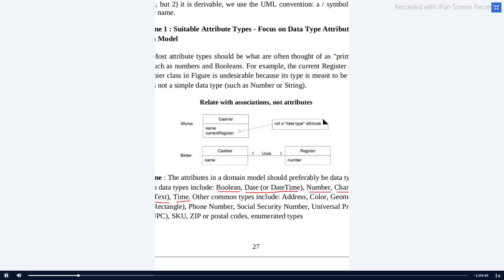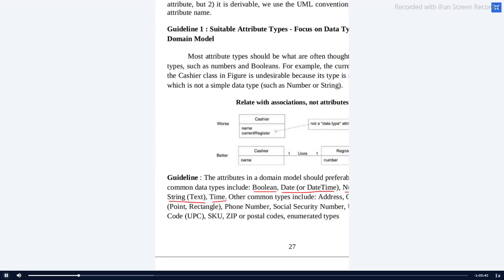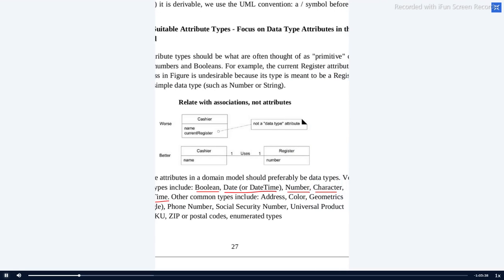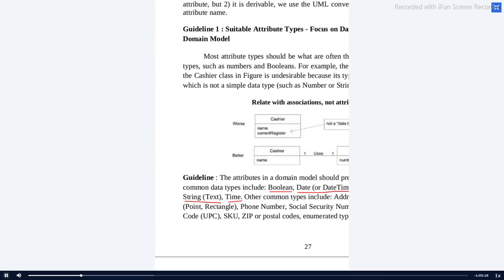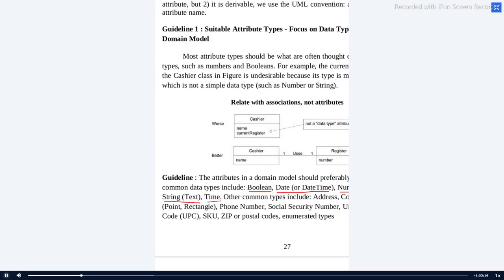Geometric is about the size of the shapes, like a point, rectangle. Phone number can also be an attribute. Social security number, for example, in India, we are just using with barcodes. And for representation of ordinary people, we are using Aadhaar card. Like that. Social security number is the universal number for an individual person. Like that. Universal product code, like QR code. Zip code, postal code, enumerated types.